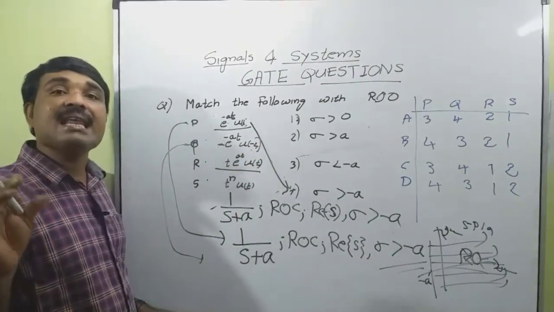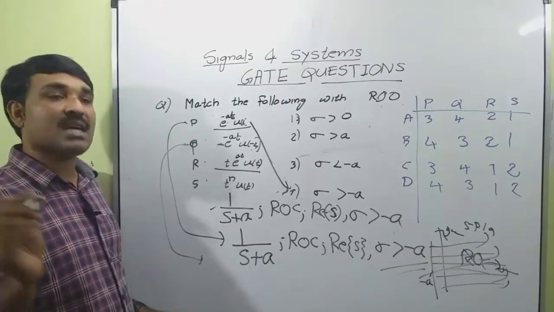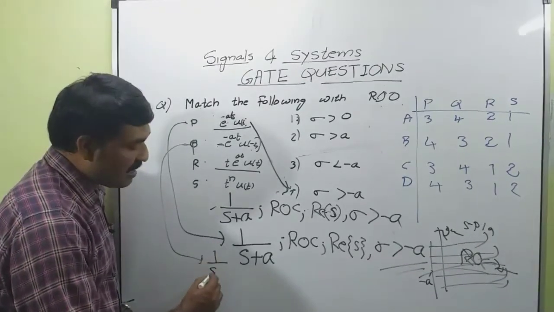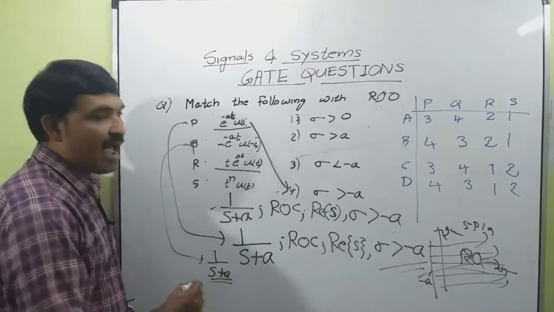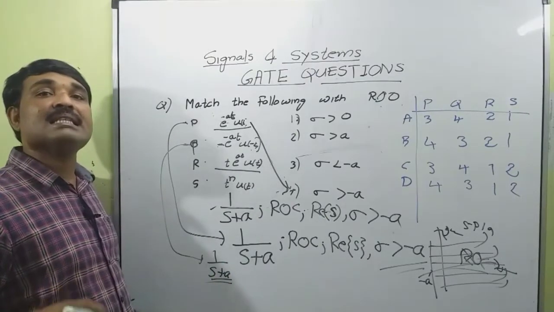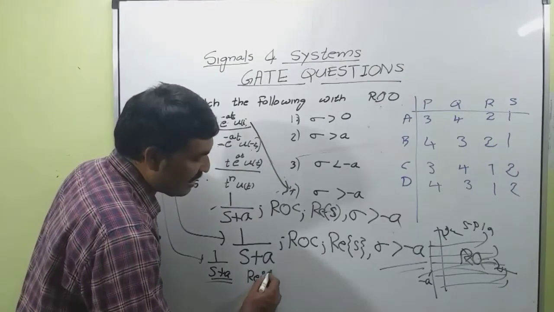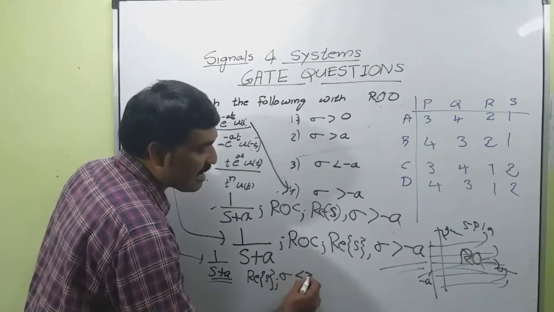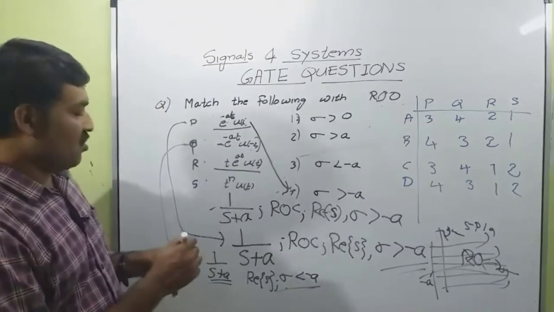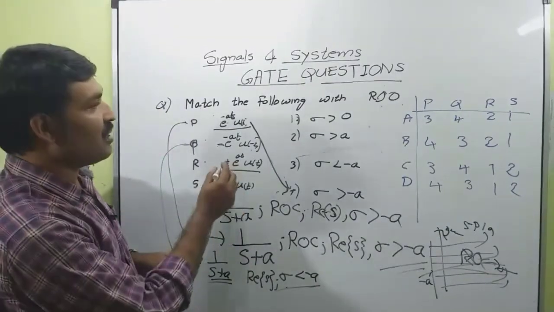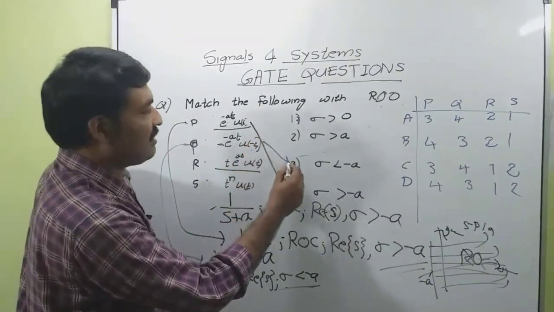This is an anti-causal signal whose Laplace transform is 1 divided by s plus a, and region of convergence is sigma less than minus a, that is real of s less than minus a. So, question number Q is matched with 3.